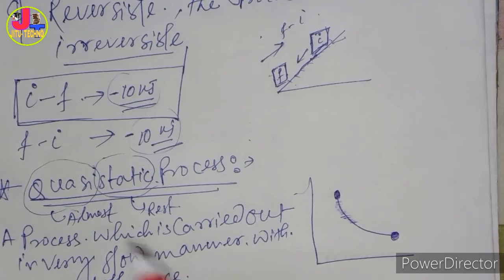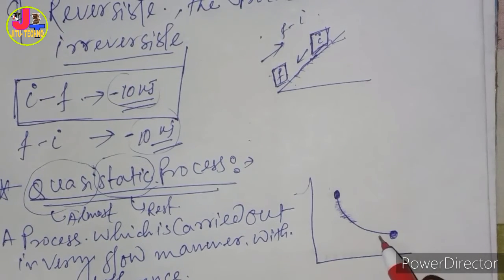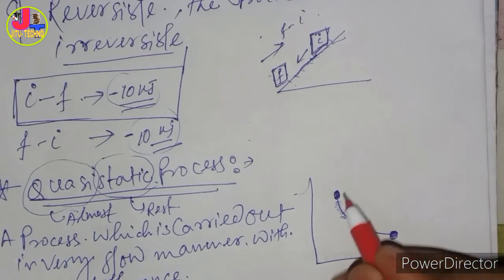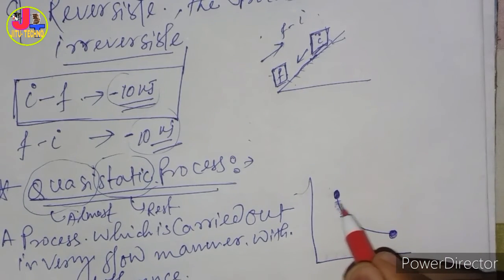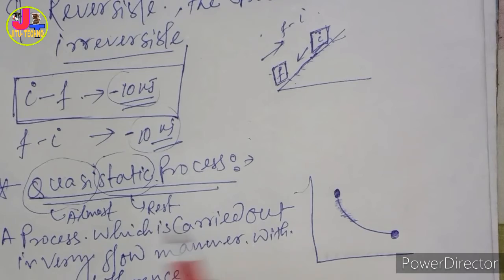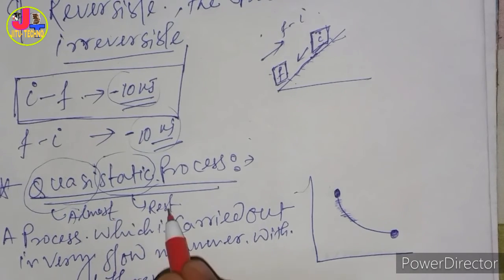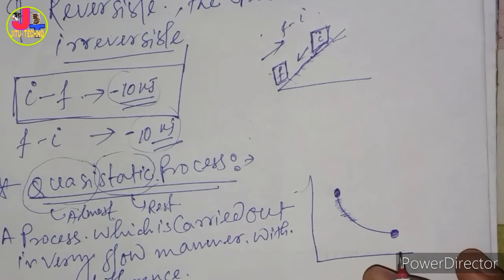Keep in mind: the process is done very slowly with a small difference. That's why it is written here as quasi-static, almost rest.